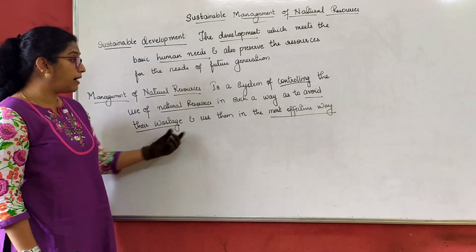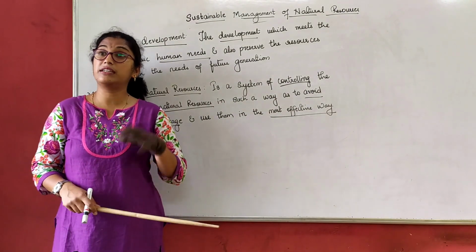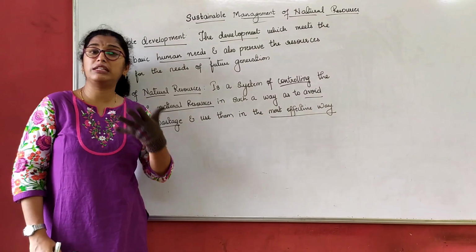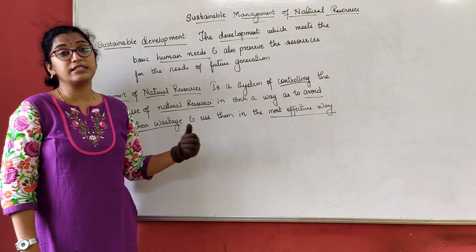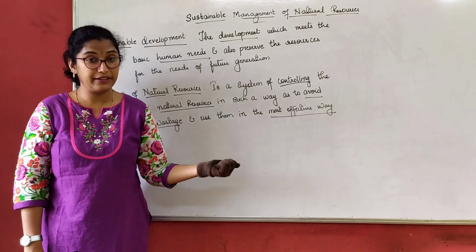Now when we talk about avoiding their wastage, we again discuss here the 5 R's. Now in your book and everywhere they will sometimes give you 3 R's, 4 R's. So we will discuss again the 5 R's here, what we have already discussed in our previous chapter.